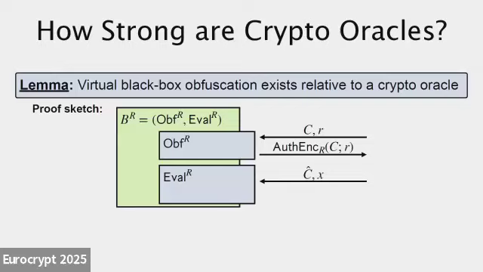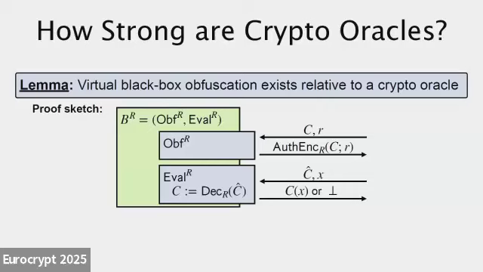Then whenever you get an encrypted circuit from someone making an oracle query, all you do is decrypt that circuit, check that the decryption works, and send back the evaluation of the circuit. So clearly, this implements the functionality of obfuscation. It's not too hard to show that this is fully secure against anyone who can only make polynomially many queries. And so you easily get VBB obfuscation in this crypto oracle idealized world.